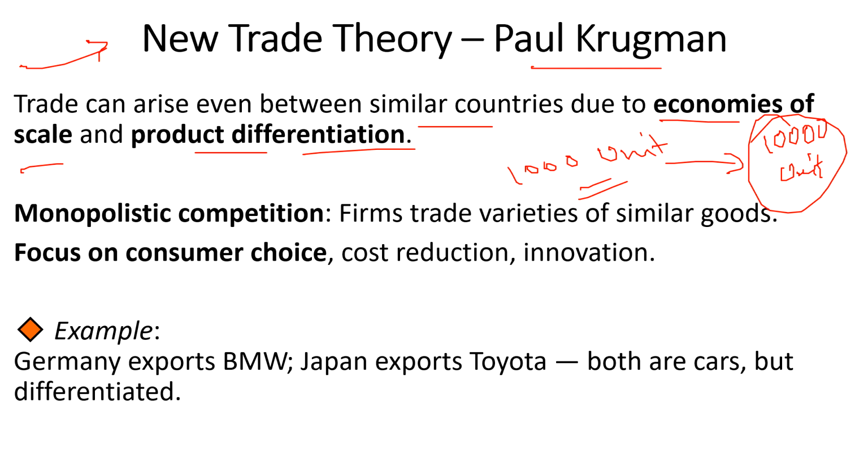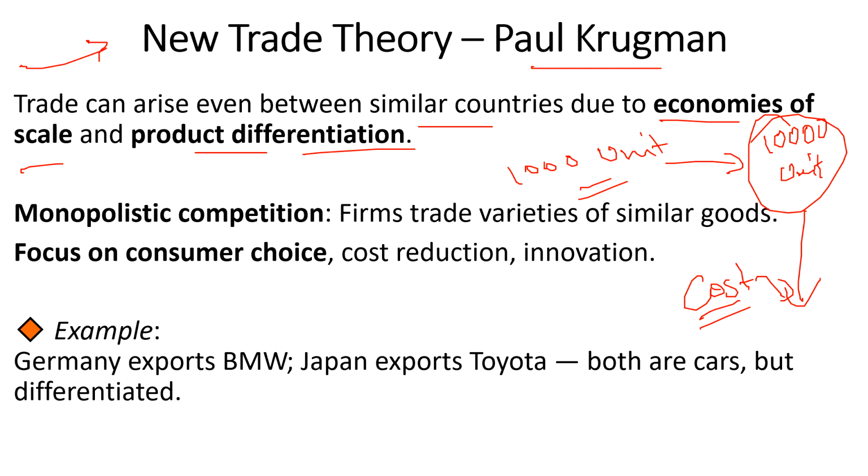So when the firms are producing on a larger scale, the cost per unit will be going down, right? So countries can specialize in certain varieties of products, and they can trade to lower the cost and increase their efficiency. Getting it? So that is called economies of scale.